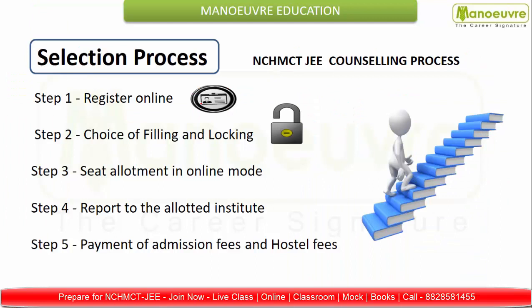So moving further, now we'll talk about the selection process for IHM Pusa. All IHMs have the same selection process through the NCHMCT JEE counseling process. It includes these 5 steps. The first one, register online. Step 2, choice filling and locking. The third one, seat allotment in online mode. The fourth one, report to the allotted institute. And step 5, payment of admission fees and hostel fees. So guys, regarding this selection process, you can watch our previous video named NCHMCT JEE selection process.